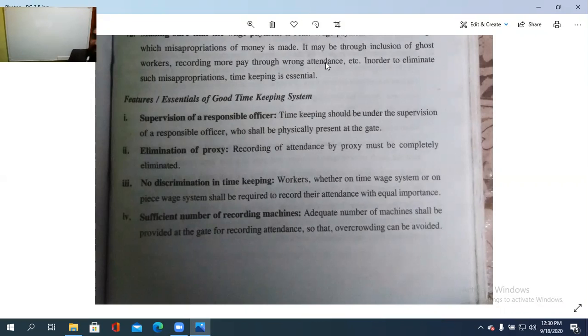Then, no discrimination in timekeeping. Workers, whether on time-based system or on piece-based system, you will study the time-based system as well as the piece-based system in the same module later.